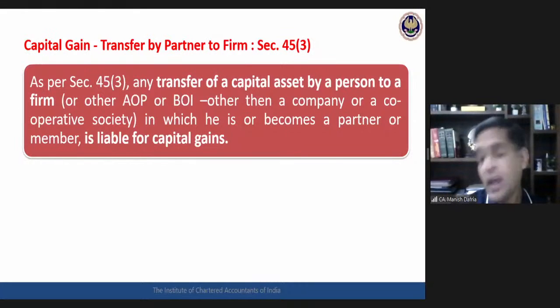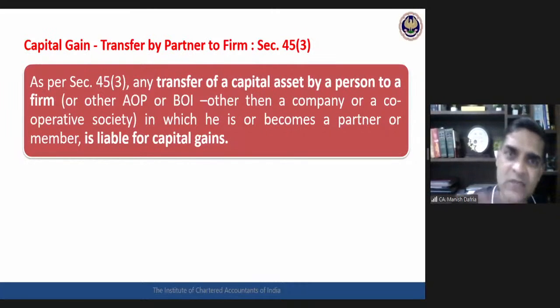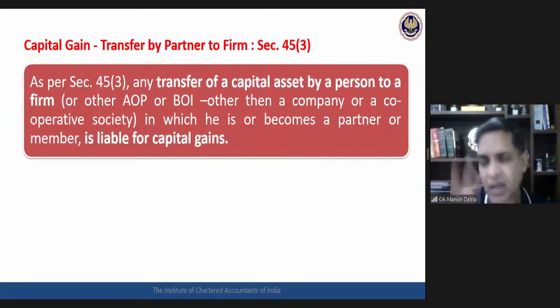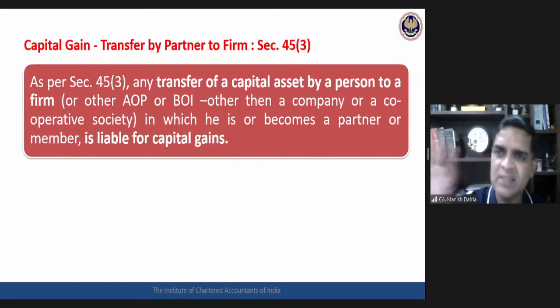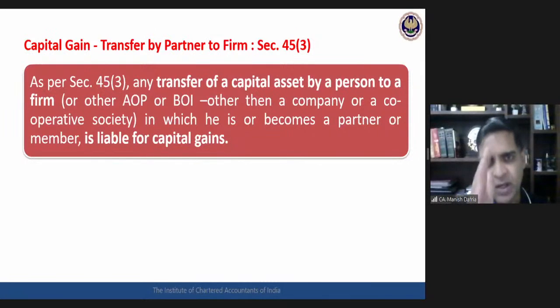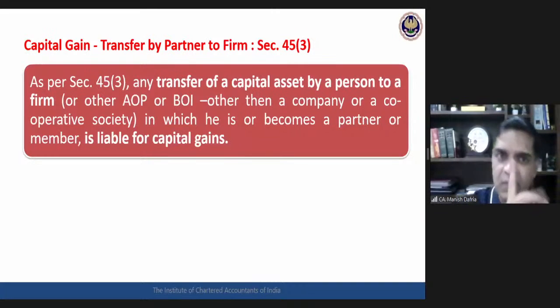First clarity. Partners may say that partners and partnership firm are not separate. As per the Partnership Act, firm's assets are partners' assets, firm's liability is partners' liability. So when a partner is transferring an asset to the partnership firm, he may say, "Sir, I have not transferred it. Actually, it is my own asset as per partnership law." Income Tax Act says that whatever is the partnership law, that is separate. For our purposes, if you are the partner in a partnership firm and you have transferred something to the firm, this will be treated as transfer, and capital gain liability would be there.